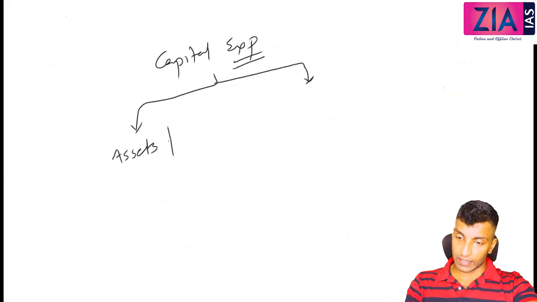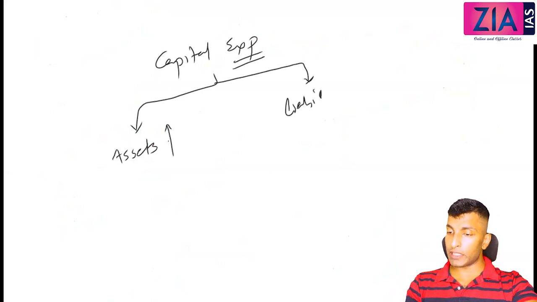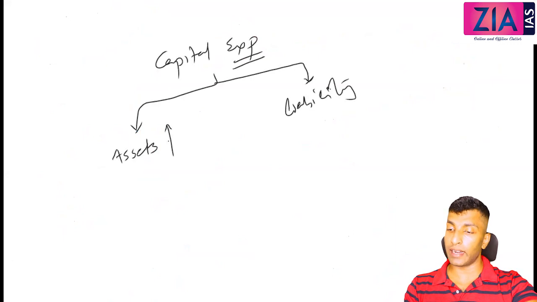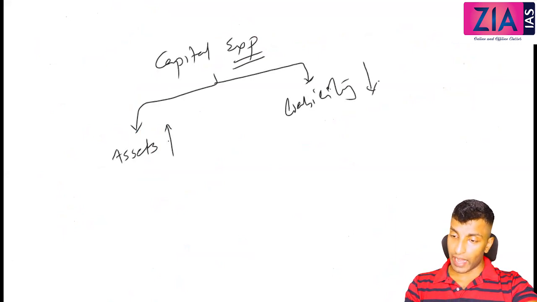Government is spending on assets, so assets will increase. Or liability, what will happen? Government will be spending on liability. That means government is paying the debt. So liability will decrease, right? So liability is decreasing, assets increasing.